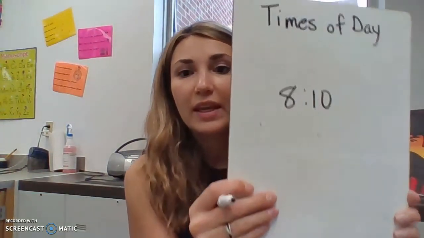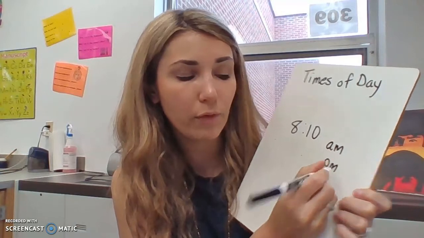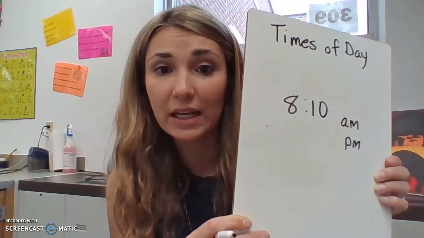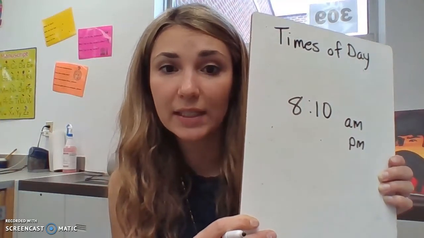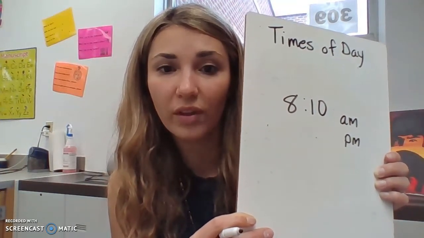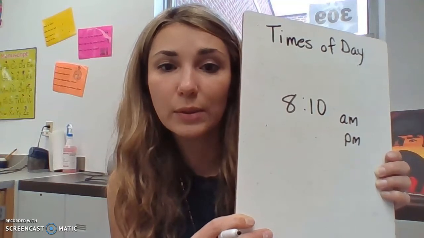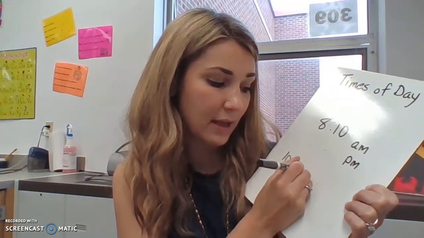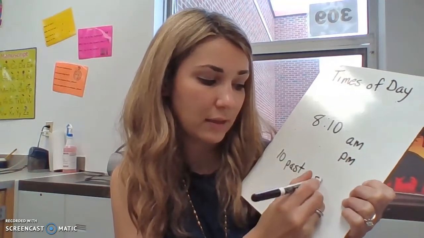So for example, 8:10, and then I would say AM for morning or PM for the evening or night. Or we can say this another way. We can start by saying the minutes before the hours. We do this by saying 10 past 8.